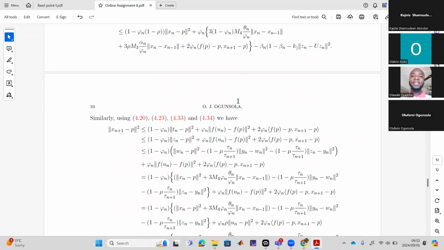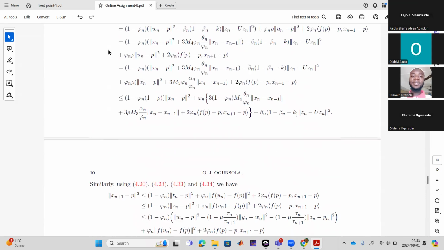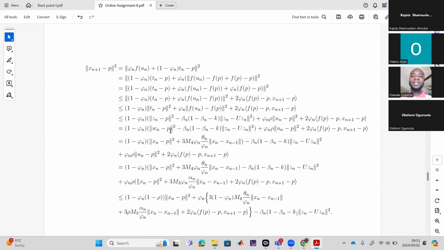But the second expansion here, until he estimates the lemma, he just went straight, he cut that part and said this is less than Zm minus p squared.